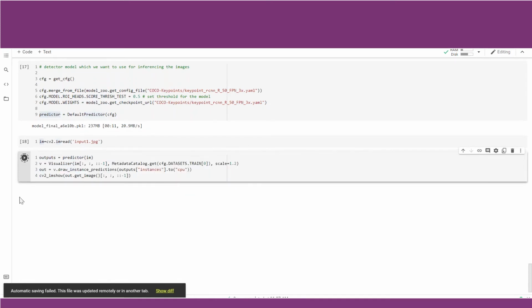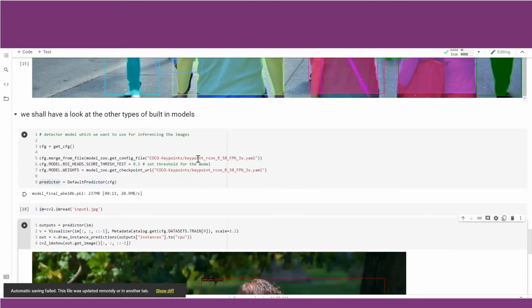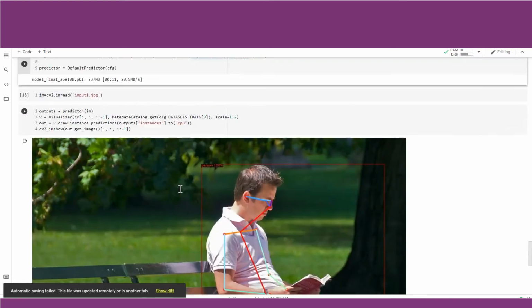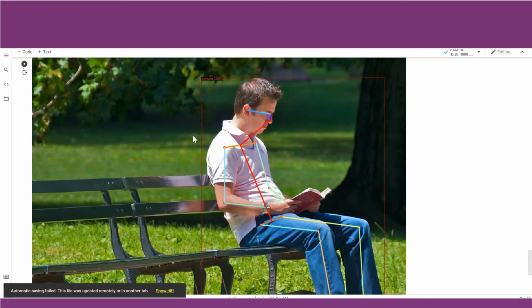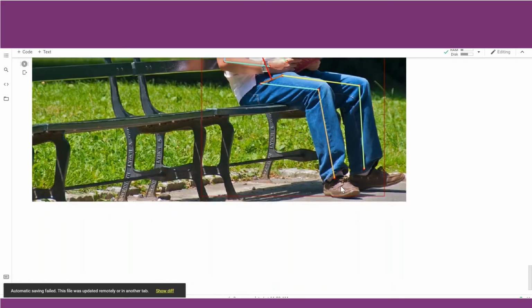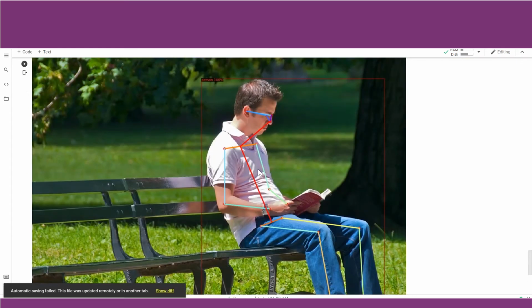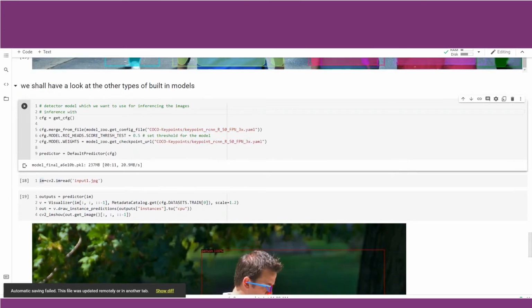Let us run this. Can you all see? Within a couple of minutes, we have a very complex model loaded in our system, and we have used it to detect an object in our image, that is the person. And also, if you see, it has the pose estimation model built inside it, which will help us identify what position this person is in. So we can use such kinds of models. This is also known as inference. Which kind of model is this? A key point detection model.